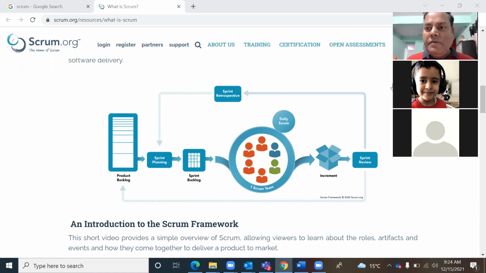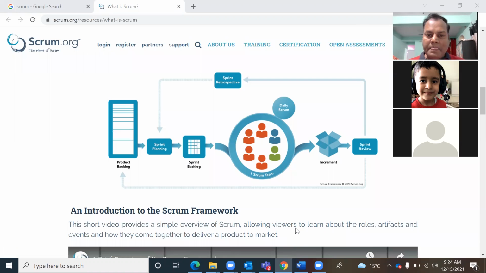Okay, so everywhere when we talk about Scrum, you will see this image. Everywhere, so it's a common image. The first part of this image is the product backlog.